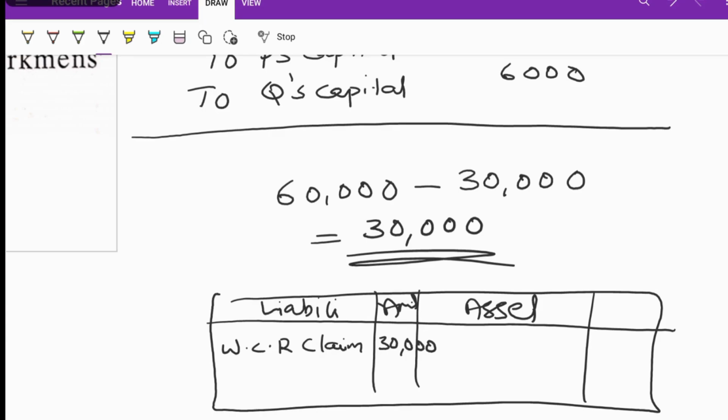We are not directly giving it to the workers, the employees. There will be an inspection and many procedures to give the claimed amount. Only after approval will this amount be given to the employees. Till then, it will be there in the balance sheet, maybe for 1 or 2 years, as a claim on workman compensation fund. It becomes a liability. Liability means we have an obligation to give back in future, so it will be kept on the liability side.